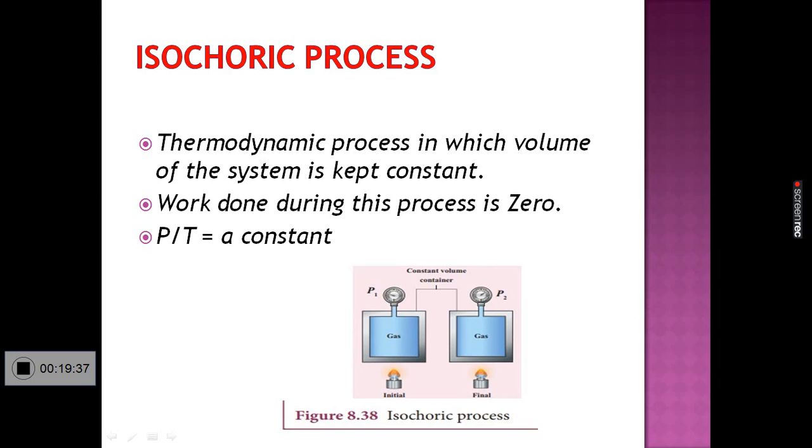The container has a fixed volume. Volume remains constant. It is an isochoric process. Therefore, as a result of the heat and temperature, the pressure will increase. That is indicated in the second part. Finally, the pressure increases to P2. The increase in pressure is indicated in the meter. So when temperature increases, pressure increases in an isochoric process. P by T equal to a constant.